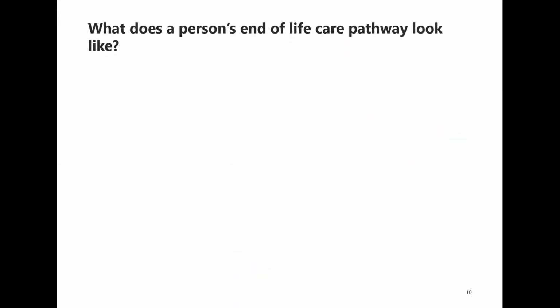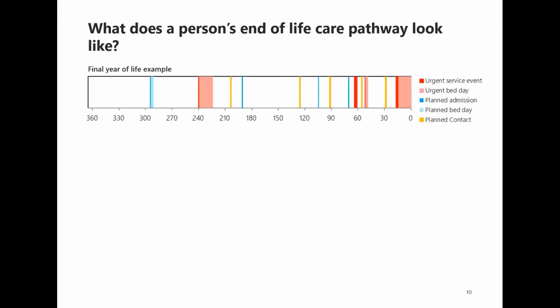Our final view on people in place is to consider what a person's end of life pathway looks like. Here, we have just one patient with their healthcare represented as a sort of barcode over the last year of life. The days are at the bottom. These are days before death. The 0 therefore represents the day a person dies, and 365 represents exactly a year before they die.